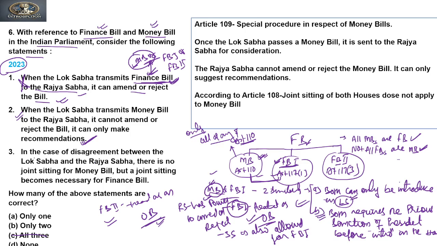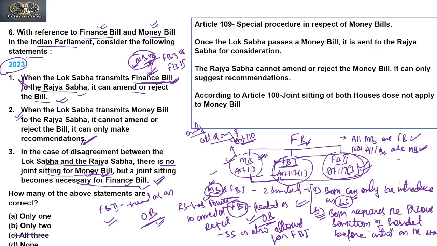Now, if we move to the third statement, that in case of disagreement between the Lok Sabha and Rajya Sabha, there is no joint sitting for a money bill. Yes, it is true, but a joint sitting becomes necessary for a finance bill. Here in this question, it has made a distinction between the money bill and finance bill. It says that a money bill has no provision for joint sitting, but the other two finance bills have a provision for joint sitting. Yes, on this basis it is true.